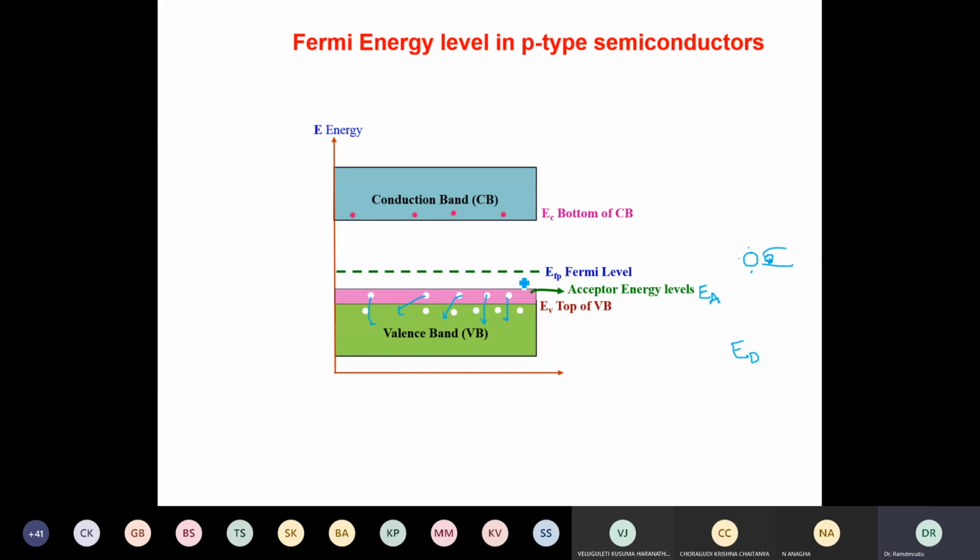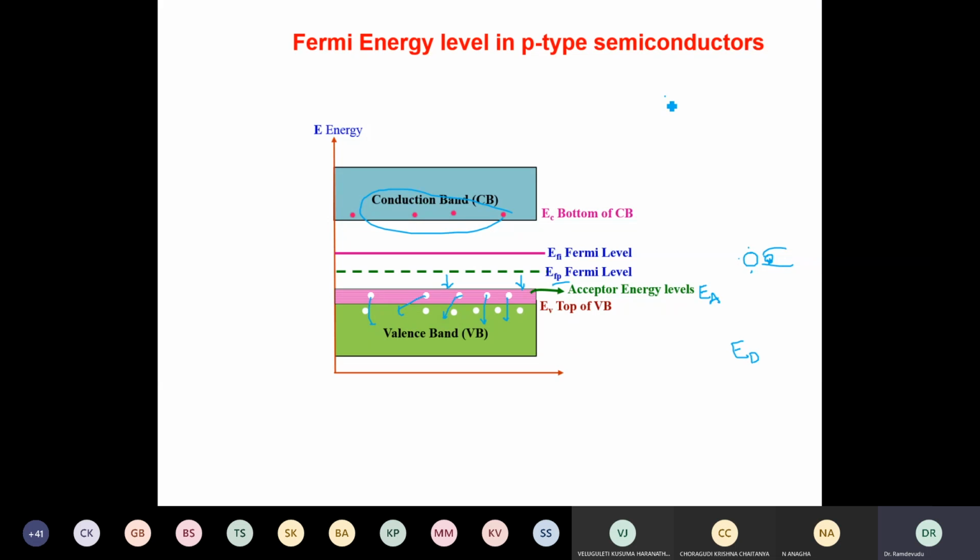Therefore, there are more holes in the valence band than electrons in the conduction band. Hence, the weighted average level shifts towards the top edge of the valence band. So EFP is called the Fermi energy level in p-type material, which is close to the top edge of the valence band, and this is the intrinsic Fermi level.